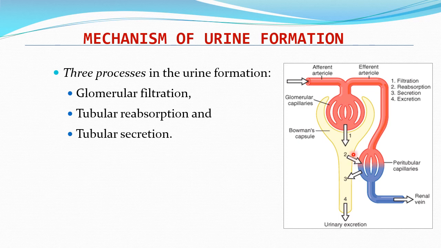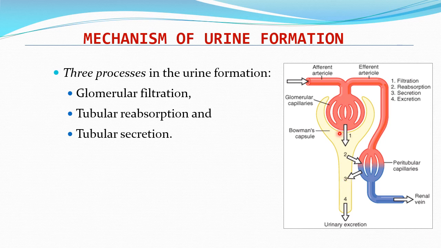Then the second step is reabsorption. Many of the substances that are being filtered here will be taken back into the blood via the process of reabsorption from the various parts of the tubules. And certain substances from the blood are secreted into the renal tubules, so they will add to the urine. So the combination of these three steps will form the urine.